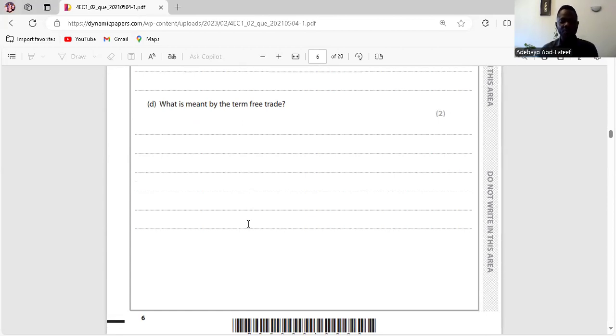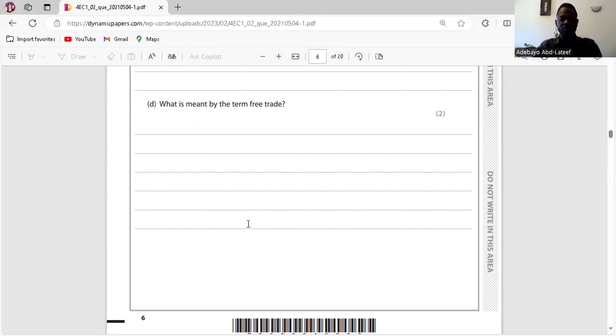What is meant by the term free trade? When we talk about free trade, we're talking about the movement of goods and services in and out of a country without restriction. The movement of goods and services in and out of a country without restriction. Is it clear? Yes. So we'll move on.